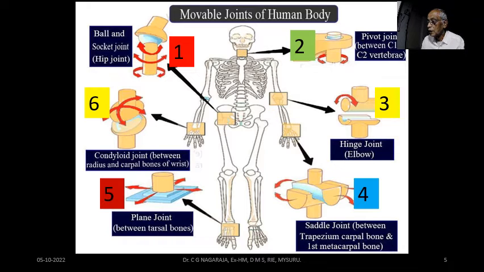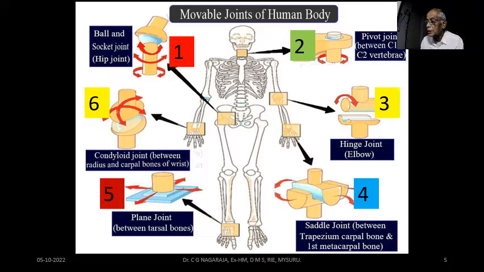And the third one is seen in the elbow, it's called the hinge joint. And the fourth one is called the saddle joint. This saddle joint is seen near your fingers. The fifth one is called the plane joint, and that is in the foot near where our toes are.